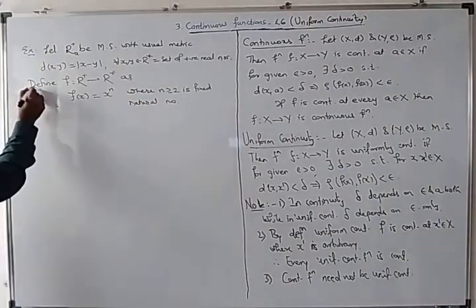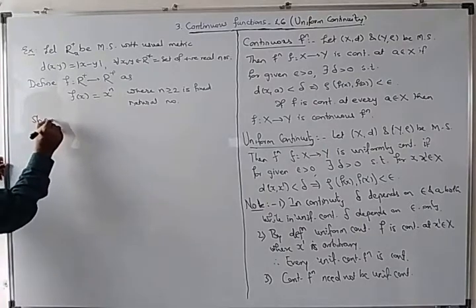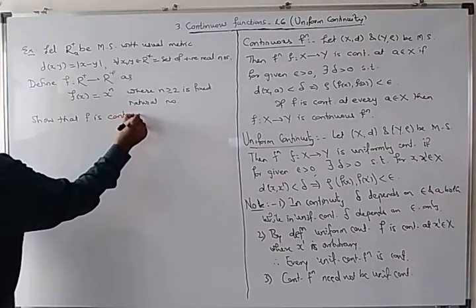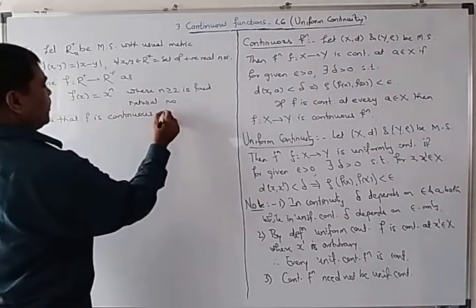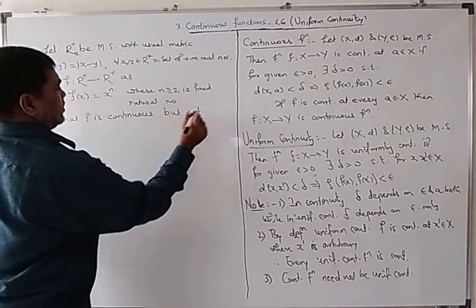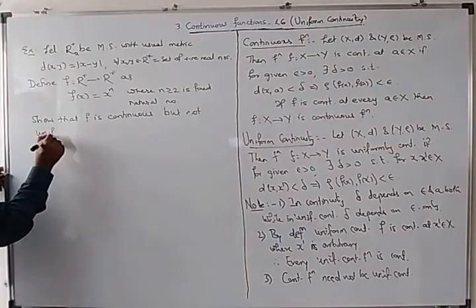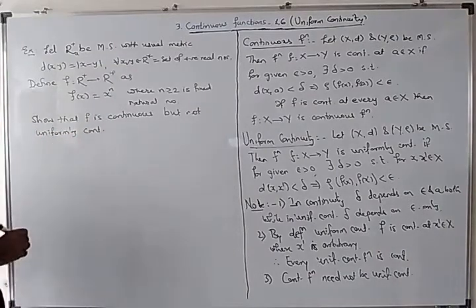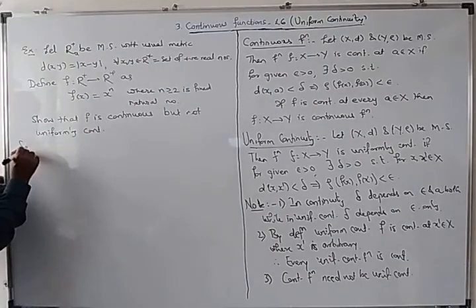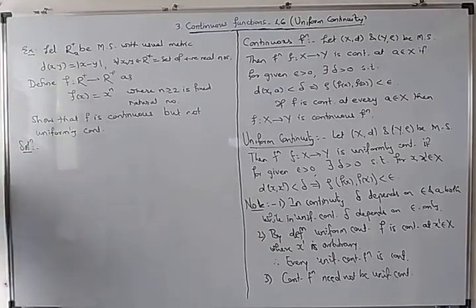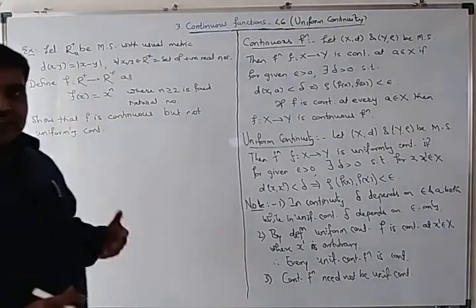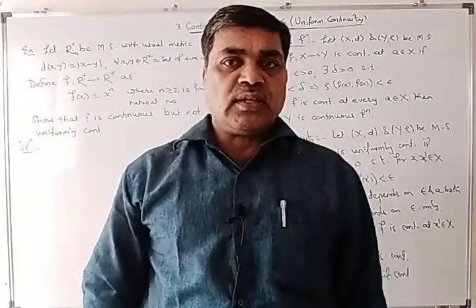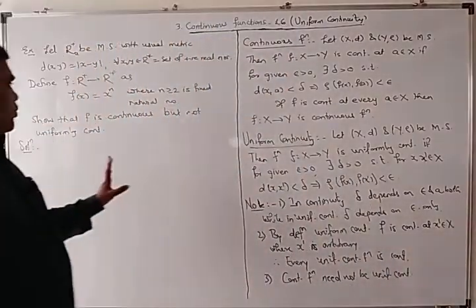Then show that f is continuous but not uniformly continuous. Whatever your n may be, f(x) equal to x square, x cube, x raised to 4, or x raised to n, n greater than or equal to 2, whatever your choice of n may be.